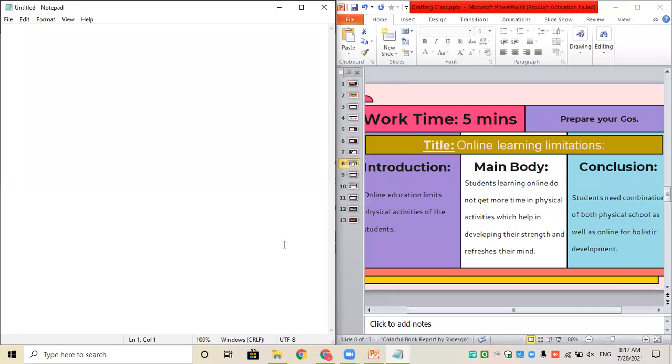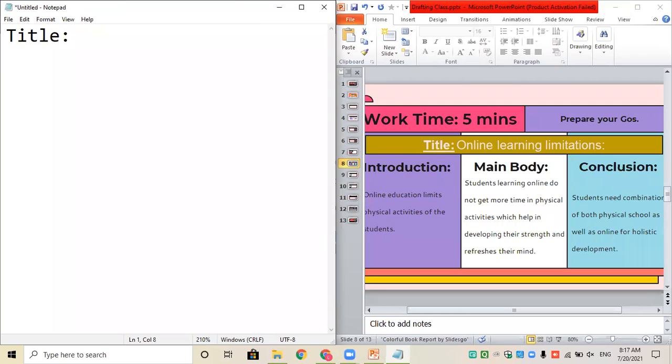So, as we decided, the first thing in any given writing skill is going to be the title. In a given topic, whichever topic you're going to be writing, the first thing you're going to write is the title or the heading.